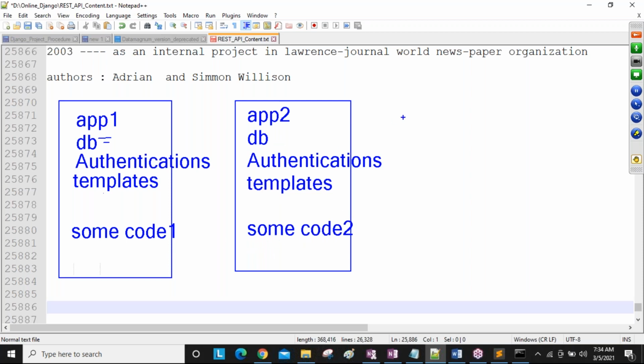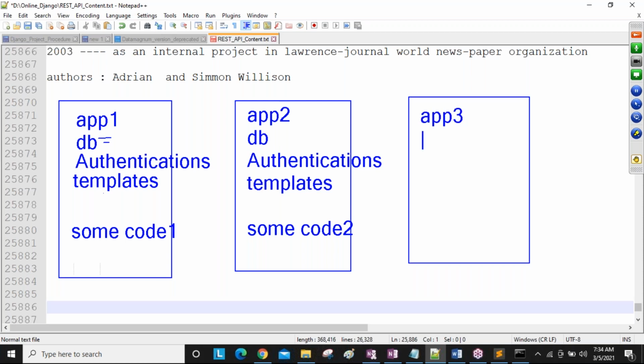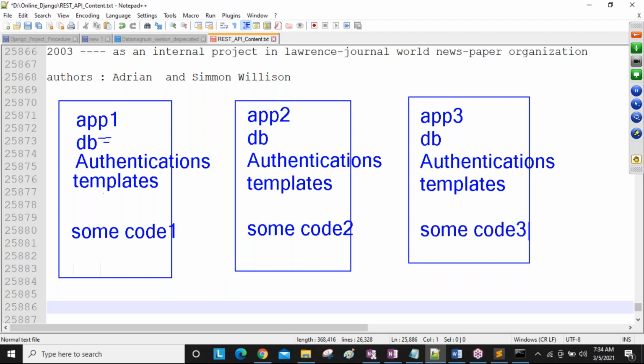Next, one more application you are developing, app 3, with the same behavior. Here also DB knowledge, authentications knowledge, and templates knowledge are required, and then some other code for the third application.